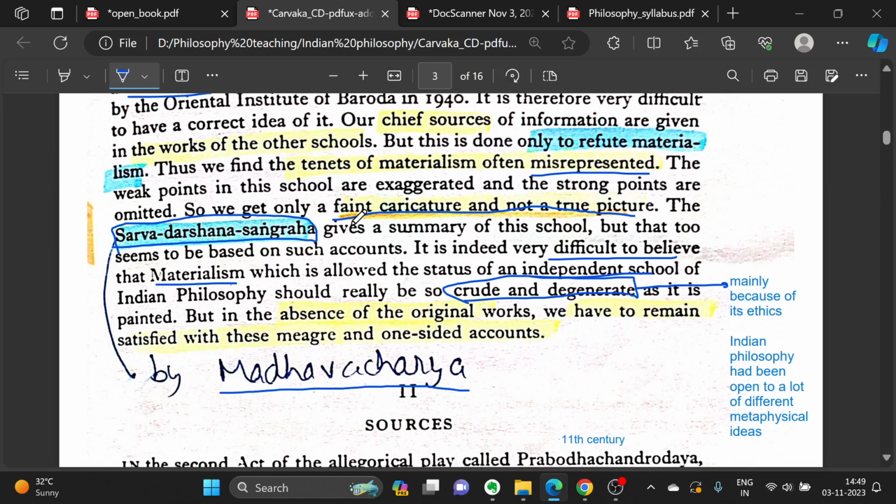The Sarv Darshan Sangrah gives a summary of this school, but that too seems to be based on such accounts. It is indeed very difficult to believe that materialism, which has been allowed the status of an independent school in Indian philosophy, should be really so crude and degenerate as it is painted. But in the absence of the original works, we have to remain satisfied with these meager and one-sided accounts.